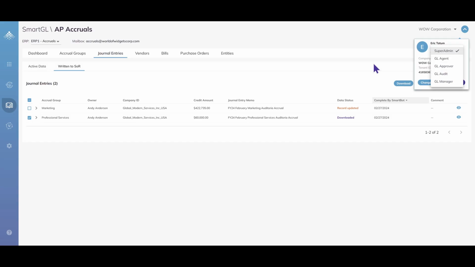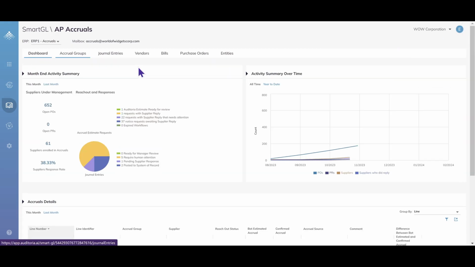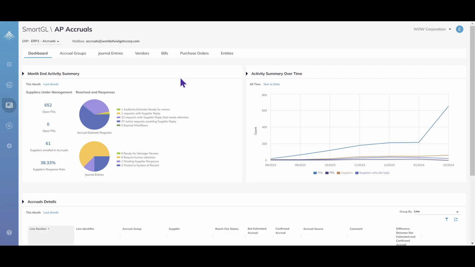Using Auditoria AP accruals allows accounting teams to expedite their monthly close by automatically emailing vendors and internal stakeholders for estimates for accruals, tracking replies, and using these replies or formulas to generate journal entries in the system of record, compiling the backup data in audit reports that can be generated on demand.